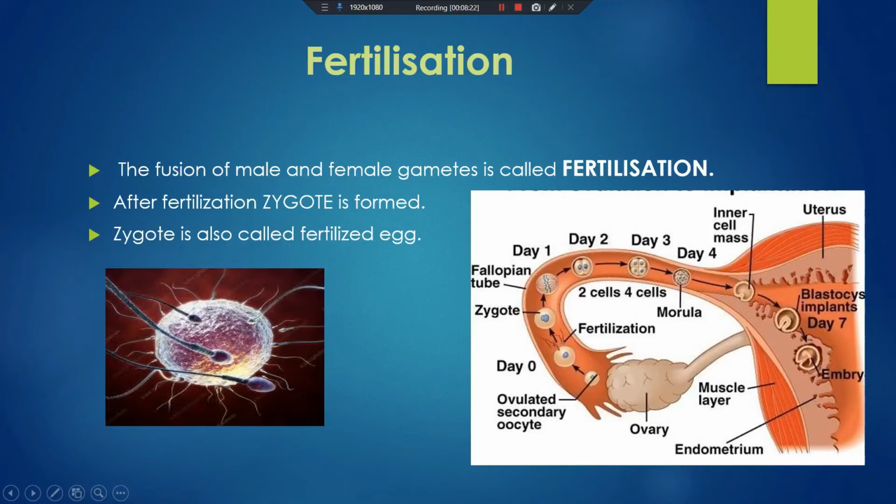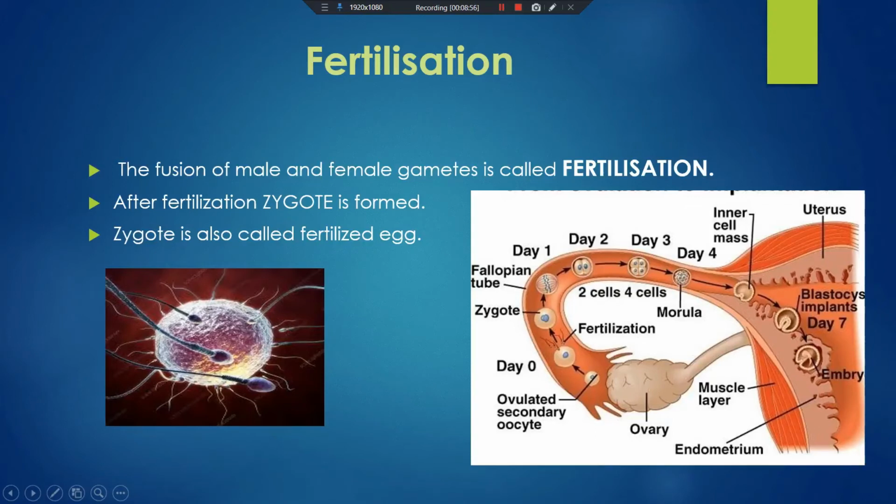First it converts into 2 cells. Here you can say 4 cells. Then here it again multiplies, and in this way it can become a mass of cells, a lump of cells, and this is called embryo. So the zygote after multiple divisions converts into the embryo. This embryo slowly moves towards the uterus and then it is stuck to the wall of the uterus. Clear?